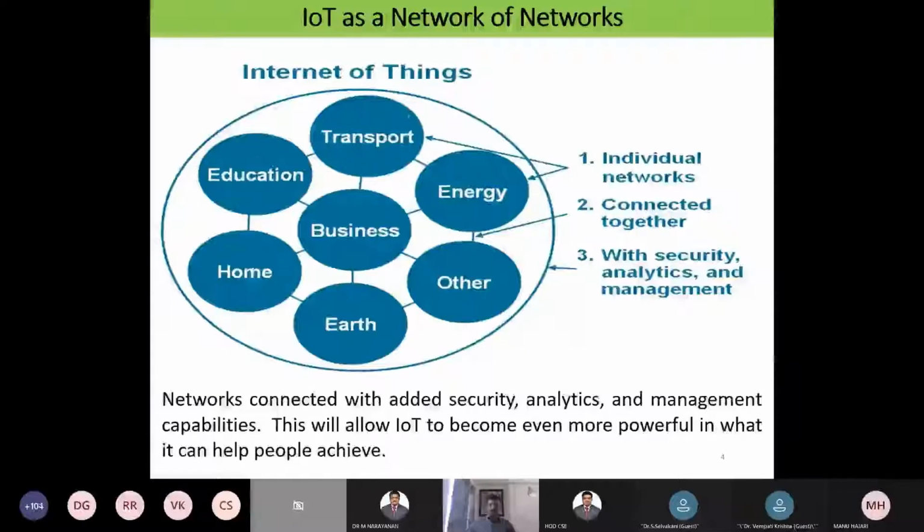When we are able to connect all the sectors with the help of the Internet of Things, then we are able to assess, analyze and take decisions very easily. So individual networks, you see that energy has an individual network, transport has an individual network, education has an individual network.